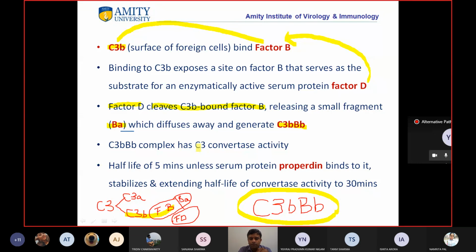So let's see what Properdin does. Half life of 5 minutes. The C3 convertase we just saw, C3bBb, has a half life of 5 minutes, unless the serum protein Properdin binds to it. So let me add Properdin here.